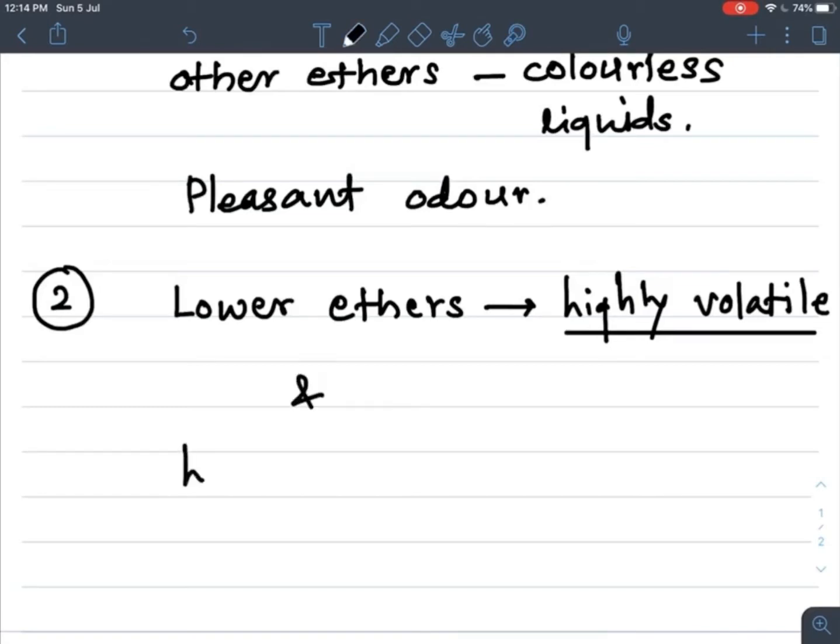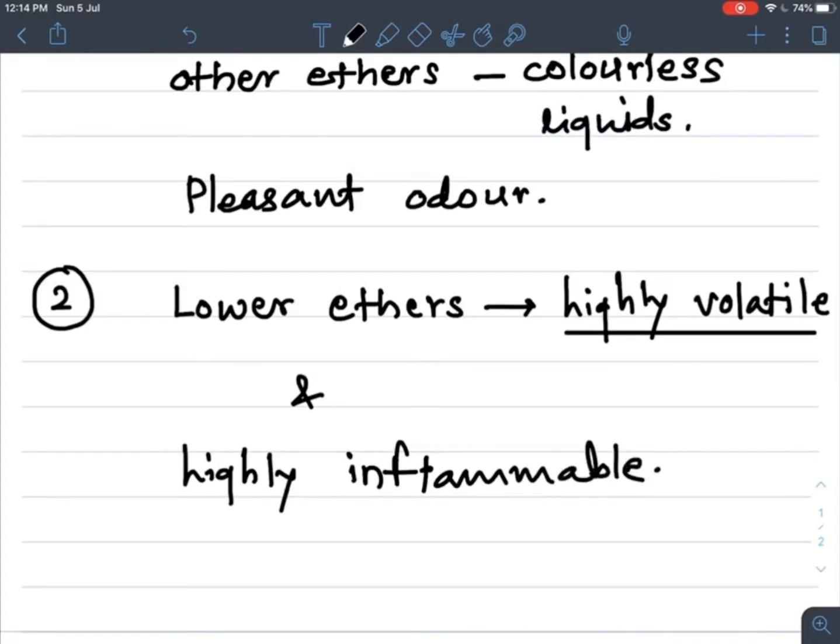What is meant by inflammable? Inflammable means they can catch fire easily. Catch fire easily means they can burn. So inflammable means they are combustible. They burn easily. So this is the second property.